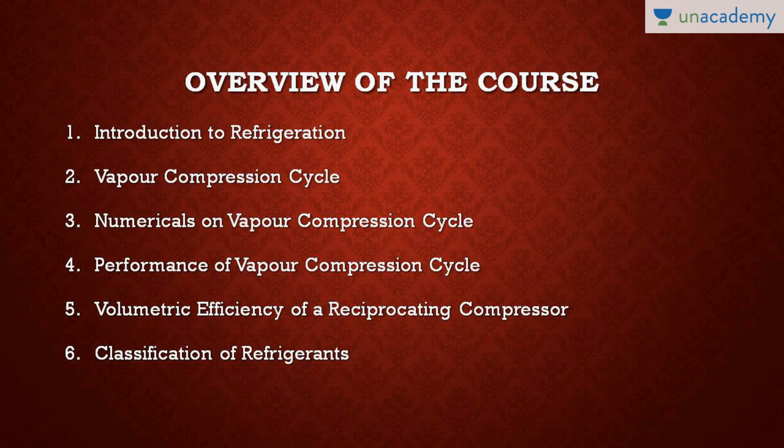I have drawn the block diagram. I'll be explaining it to you in the TS as well as the PS diagram. Then we will discuss the different components of the vapor compression cycle: the compressor, condenser, expansion device, and evaporator. What is the function of these four components? After that, we will discuss what the COP of the vapor compression cycle is and how to calculate it. The expansion device functions on the throttling process. What is this throttling process? What remains constant in the throttling process?